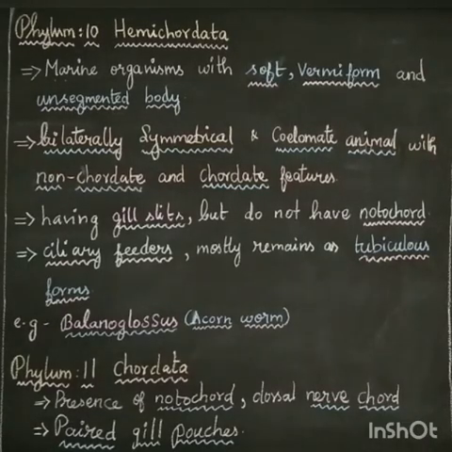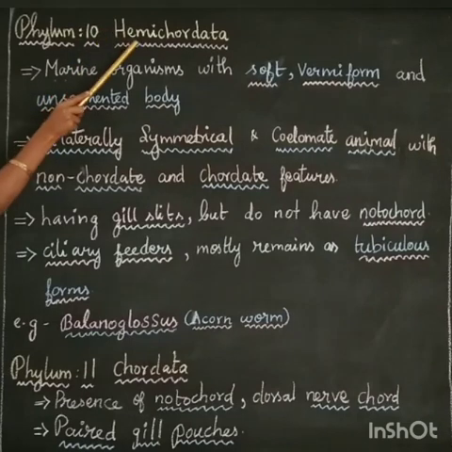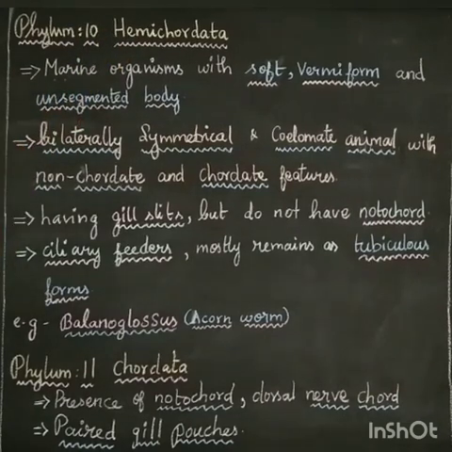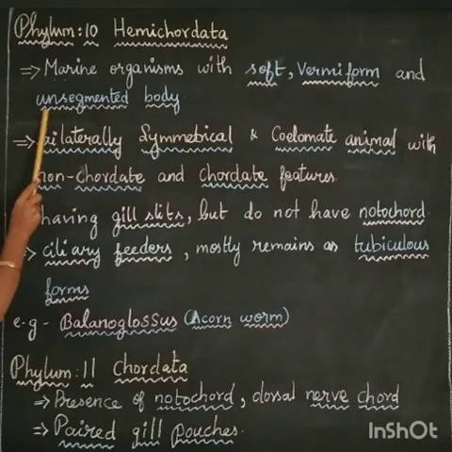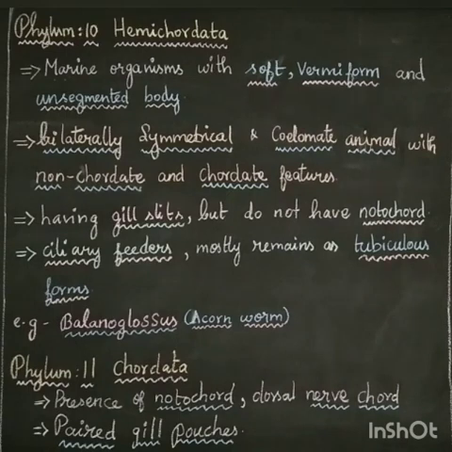Next we are going to see phylum 10, Hemichordata. Here all are marine organisms with a soft, vermiform and unsegmented body. Vermiform means a worm-like animal having an unsegmented body. They live only in the marine environment. It is a bilaterally symmetrical animal. You know that bilaterally means its body is divided into right and left halves.